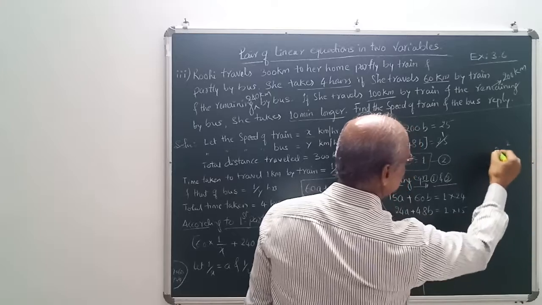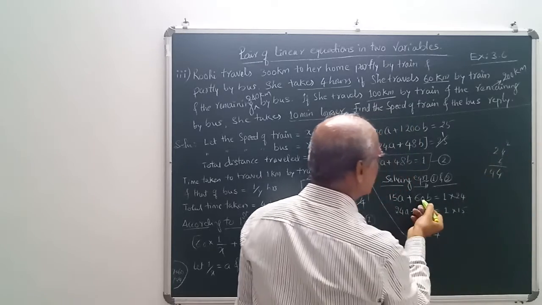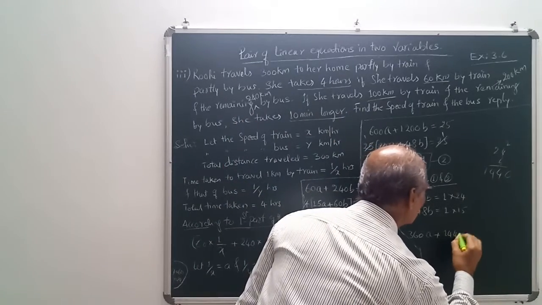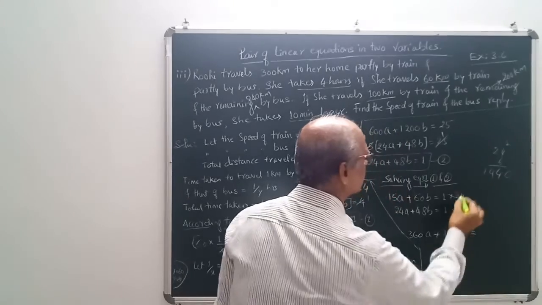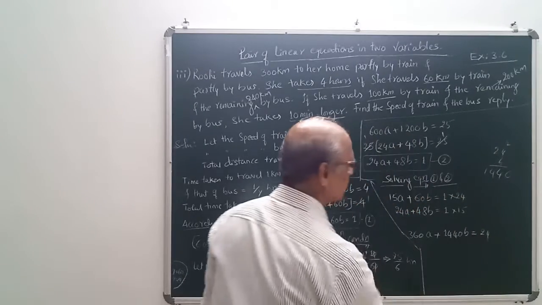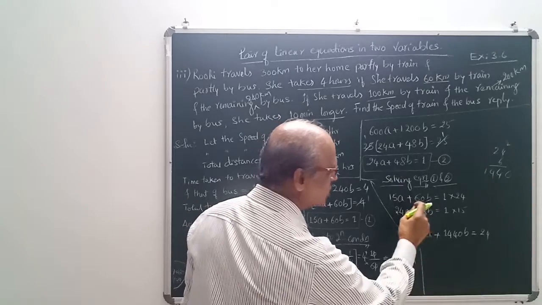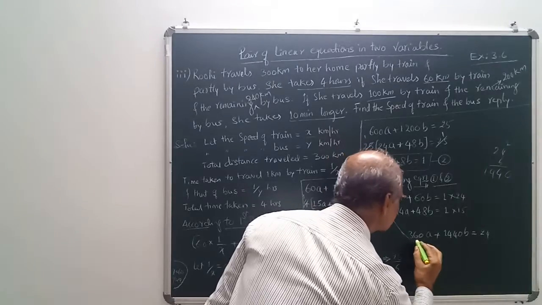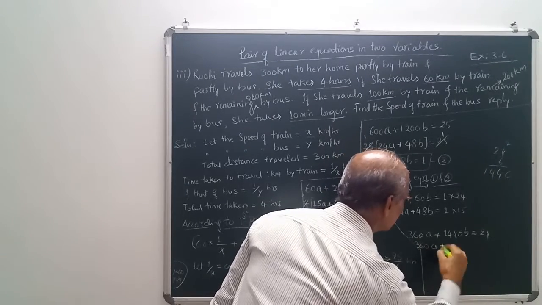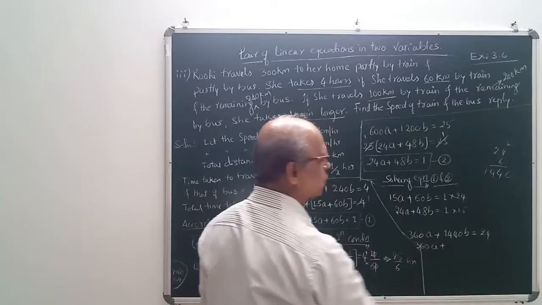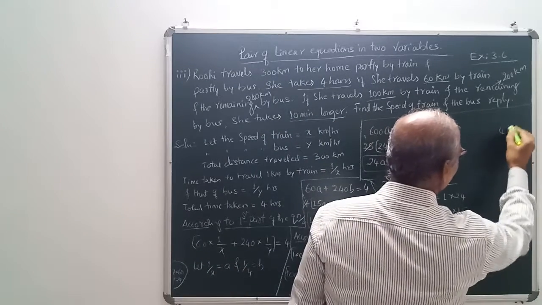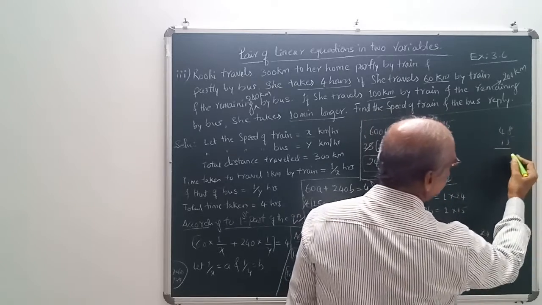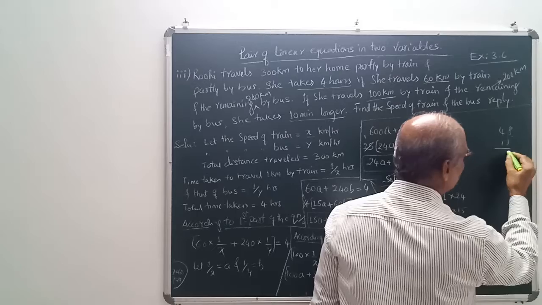24 carry over to 12 plus 2, 14, and here 1 0 is there, that is 1440. That means 1440b is equal to 24 into 1 is 24. Now similarly 15 24s are 360, so 360a plus 48 into 15 you have to do. 48 into 15, that means 15 8s are 120.